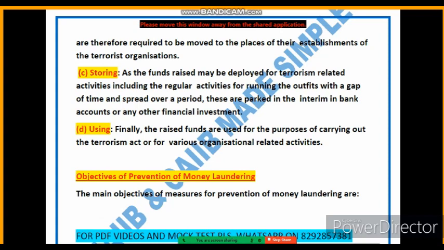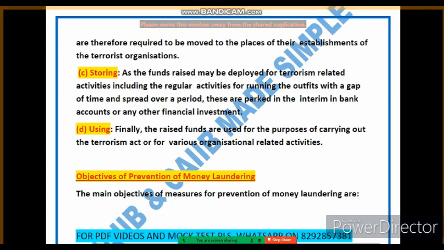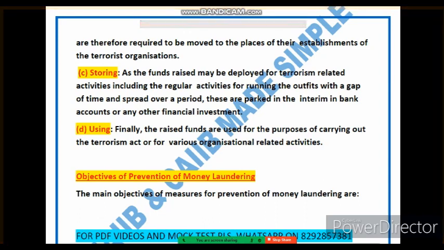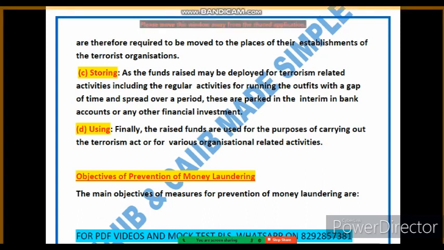These can avoid placing the funds in a bank account or making other financial investments. So where to store? This is the crucial question. We have raised the funds, and now the pertinent question is where to store them. So this is all about storing. Let's see in detail how storing is done.